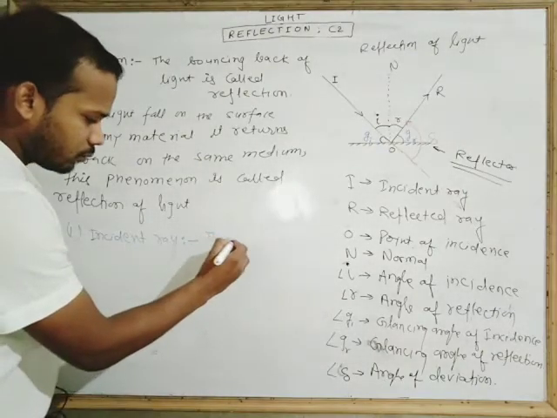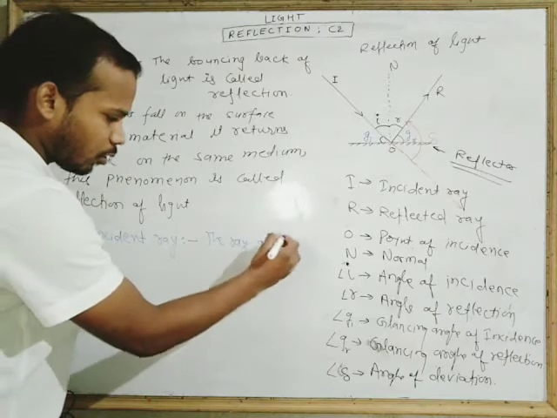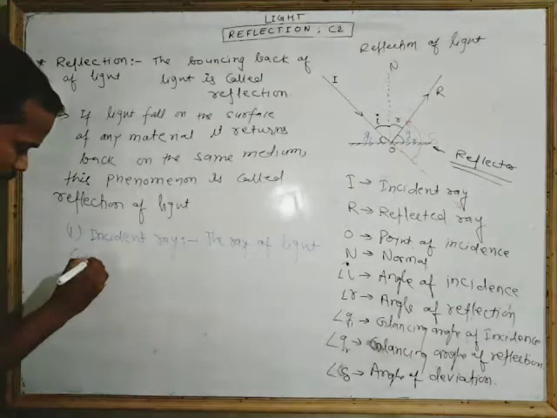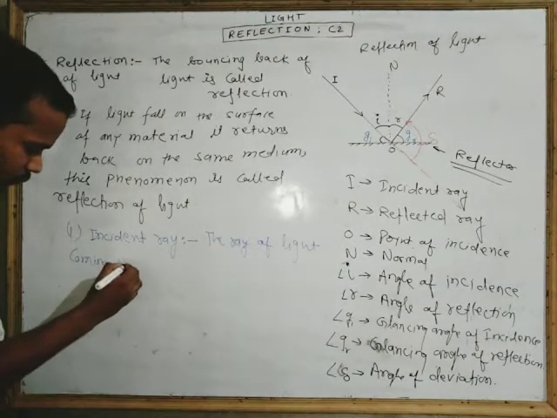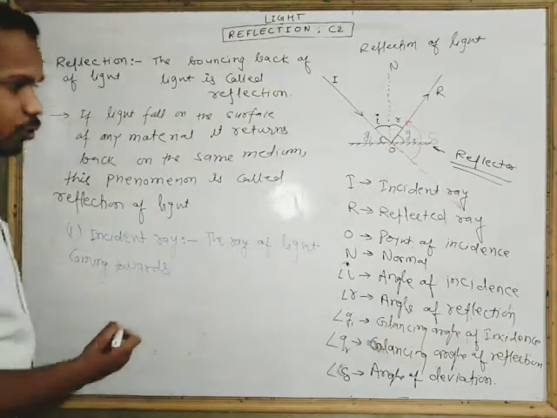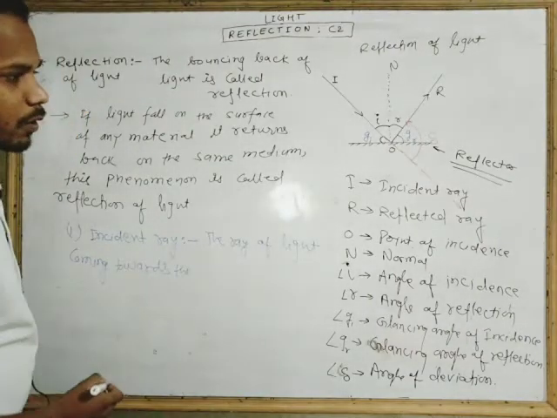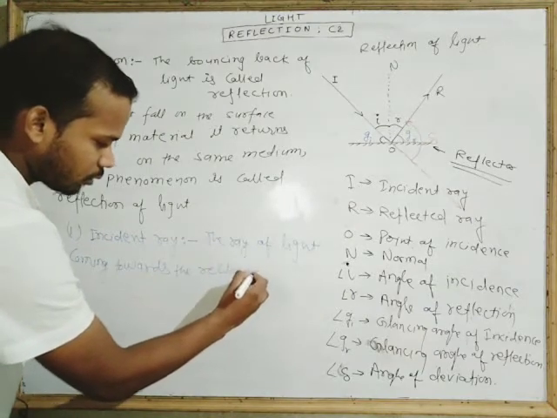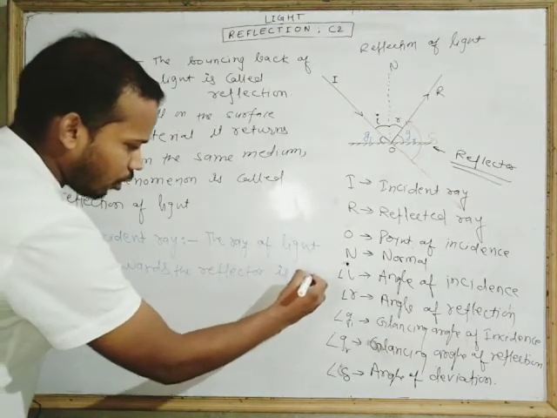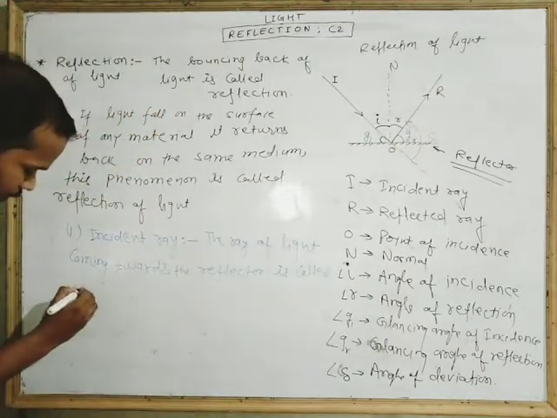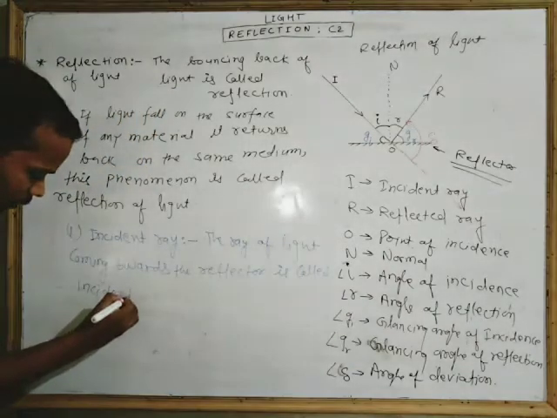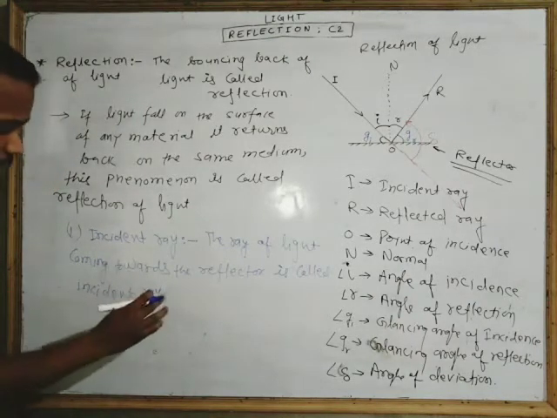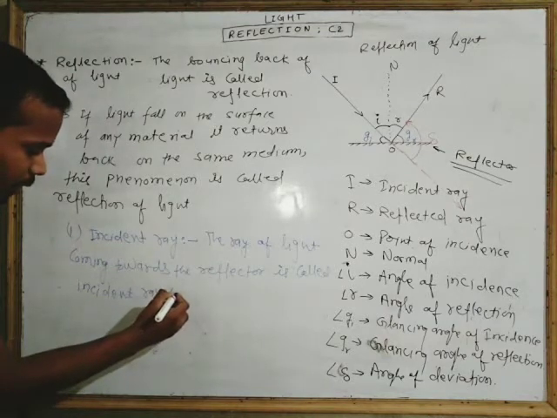The ray of light coming towards the reflector is called incident ray. Easy. Incident ray is denoted by capital I.